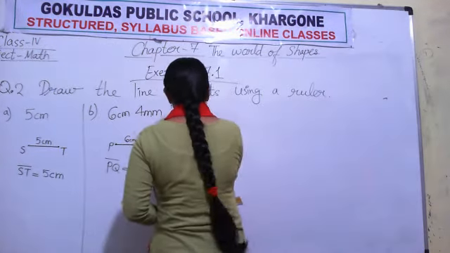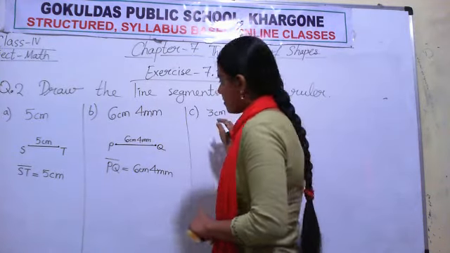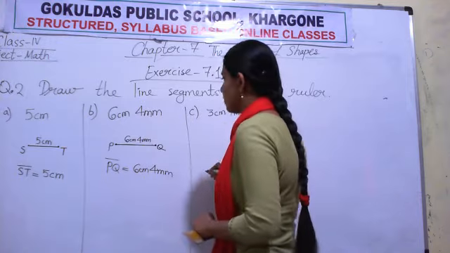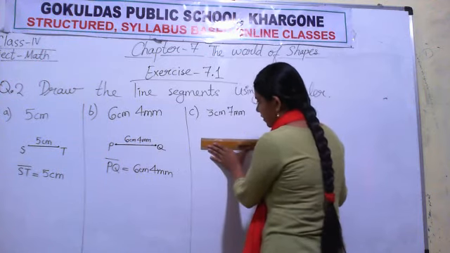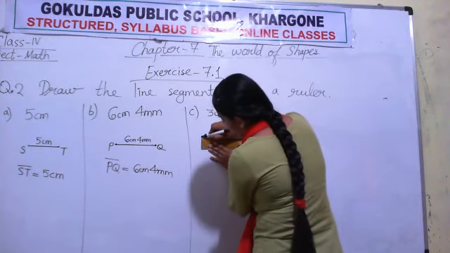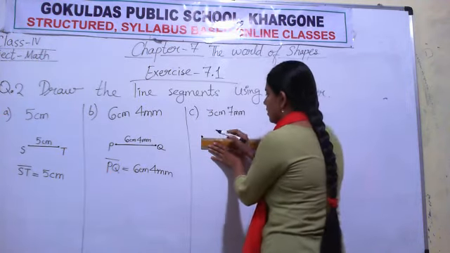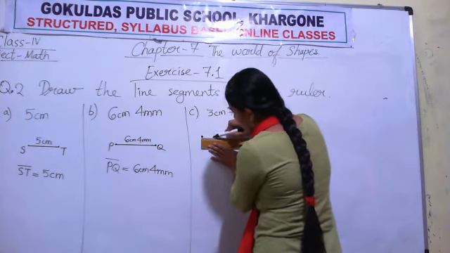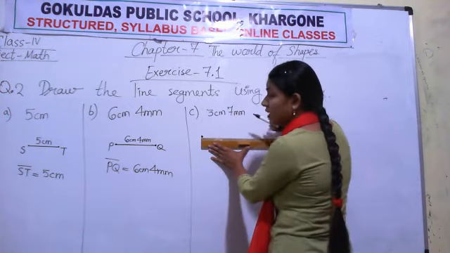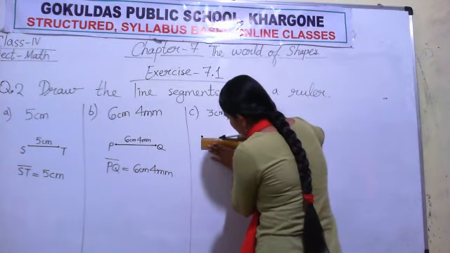Now next, see. Given length is 3 centimeter, 7 millimeter. So what you will do? You will place the ruler on your notebook like this. You will point one mark on 0. Then count 3 centimeter, 7 millimeter. So count 3 big divisions: 1, 2, 3. And 7 millimeter means 7 small divisions. After 3, count 7 small divisions: 1, 2, 3, 4, 5, 6 and 7.